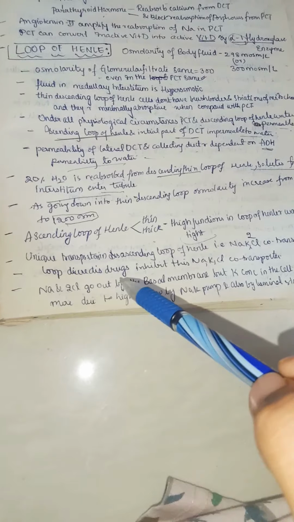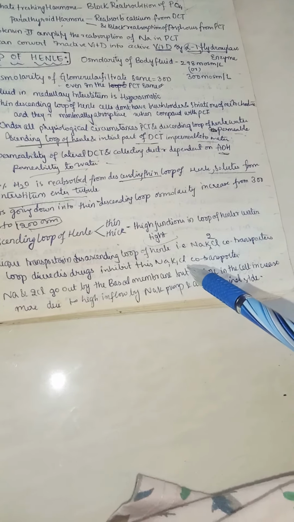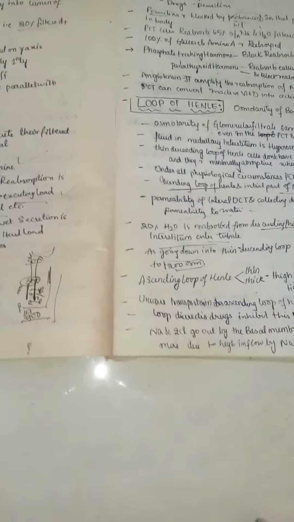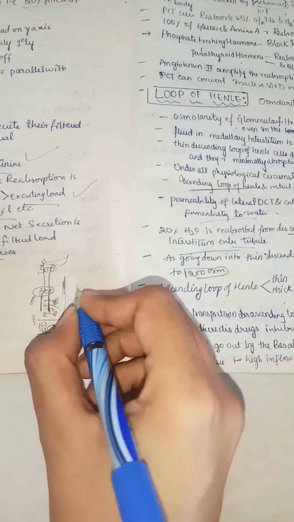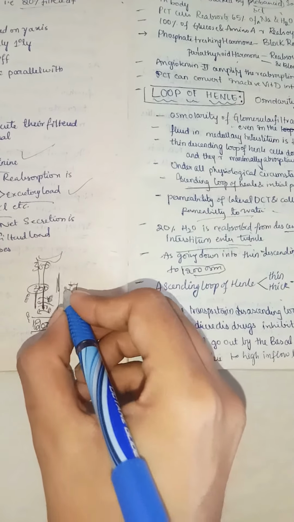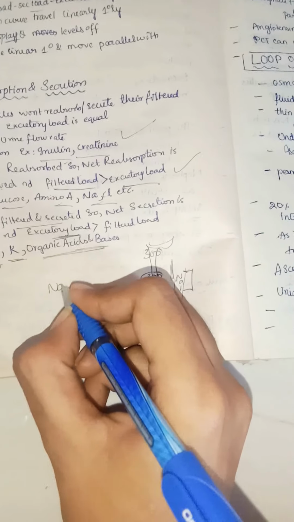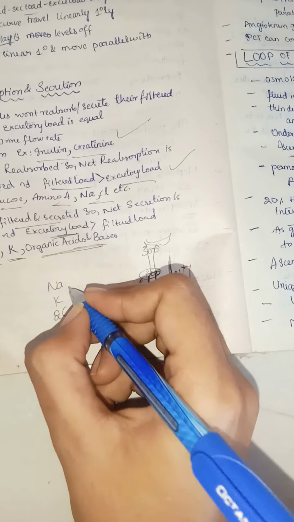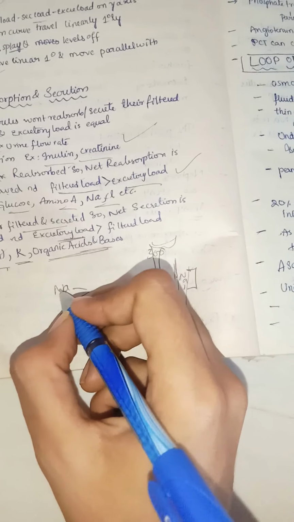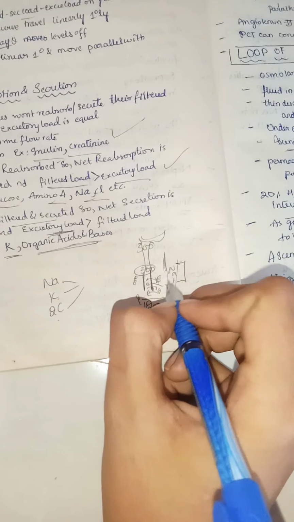The loop diuretics inhibit the sodium potassium 2 chloride cotransporter. For example, this is a luminal cell, so it has a special sodium potassium 2 chloride cotransporter, which takes sodium, potassium and 2 chloride from the lumen into the cell.